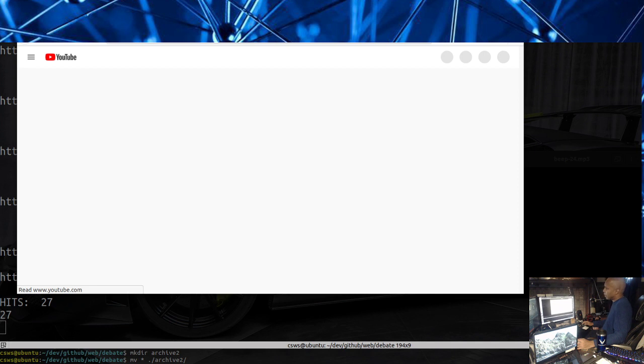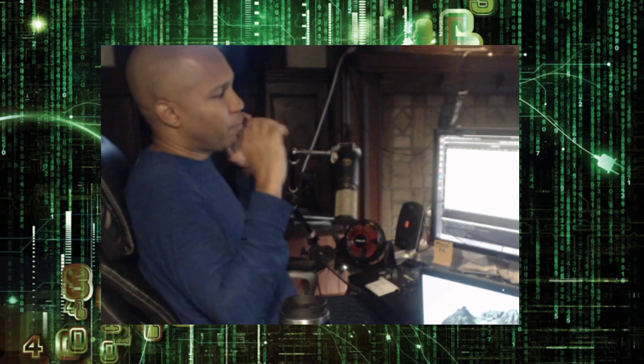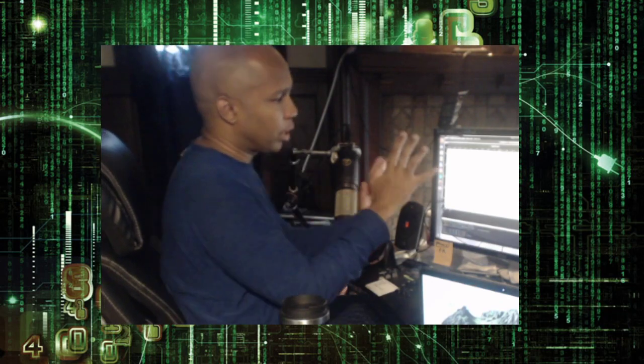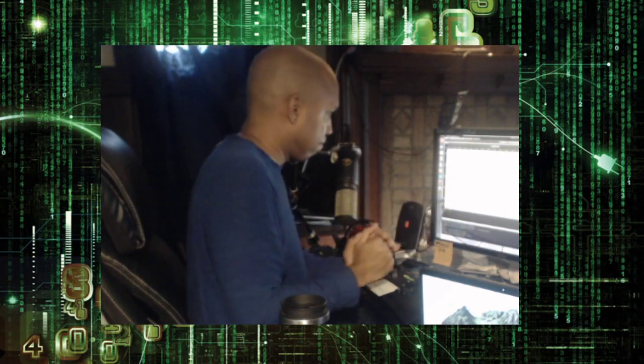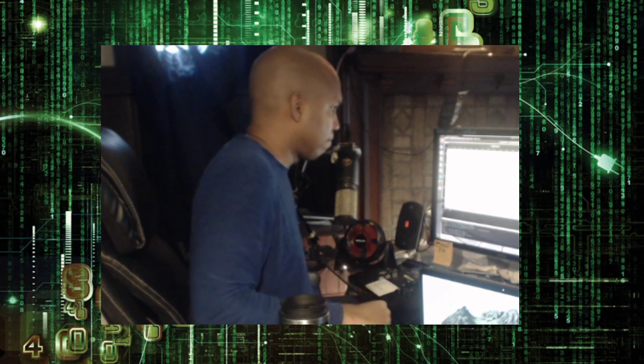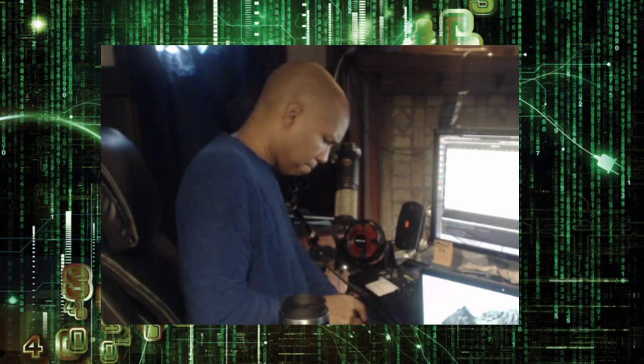So we got 27 hits. So now it's going to open up 27 pages quietly, not saying opening pages, opening pages, opening pages. So we haven't introduced the caching yet. In a future version, I'm going to introduce caching into this, which will basically enhance the performance. "All pages opened. I'm done. I'll be here if you need me. Shutting down for now." So we open up all the pages.